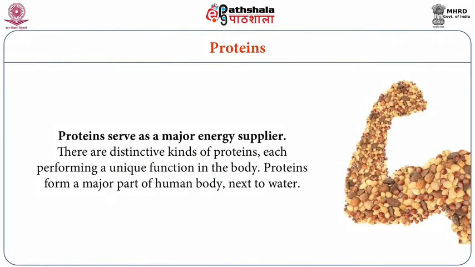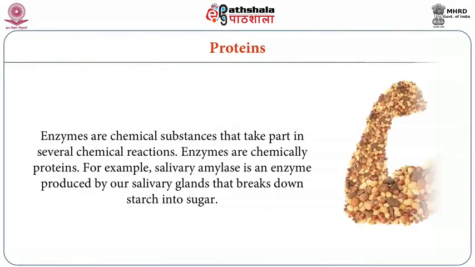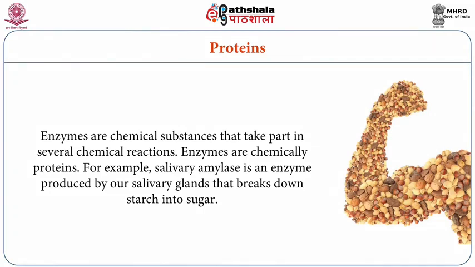Protein also serves as a major energy supplier. There are different kinds of proteins, each with a unique function. For example, proteins form a major part of the human body. Apart from water, which is almost 80% of the human body, protein is the next major component. Then you have the enzymes, which are chemical substances that take part in various chemical reactions, and these enzymes are chemically made up of proteins. For example, salivary amylase is an enzyme produced by the salivary glands, but it is a protein, and its function is to break down starch into sugar.